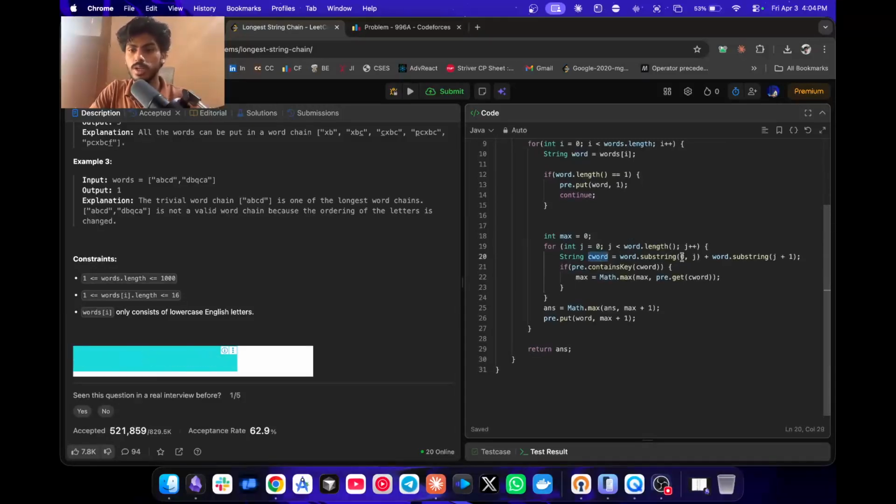We form a word by removing the letter at J. We run a loop over the characters of that word, and we form a string of it. That is nothing but taking the substring from 0 to J, so the Jth letter is excluded, and another substring from J plus 1 till the end. So J is excluded, and we check whether we have already seen this word in the past, whether we have this word in the array or not.